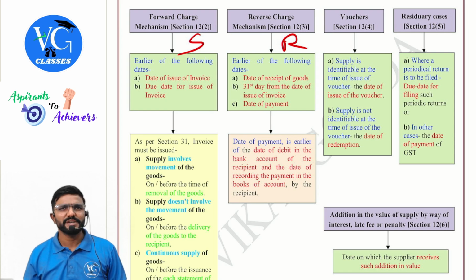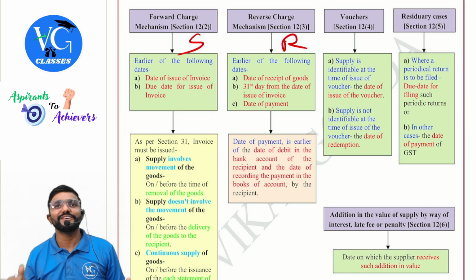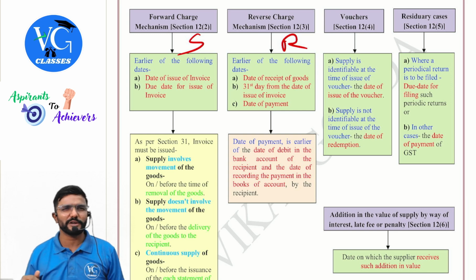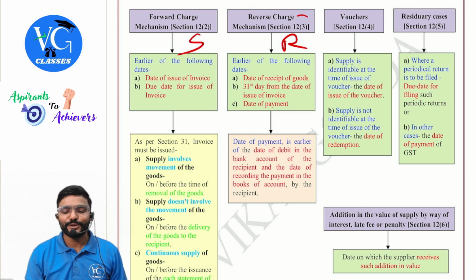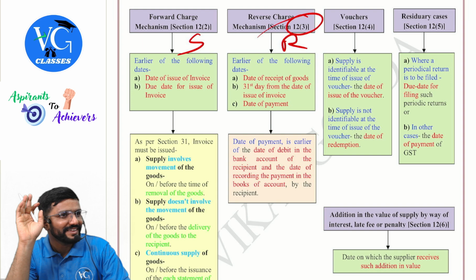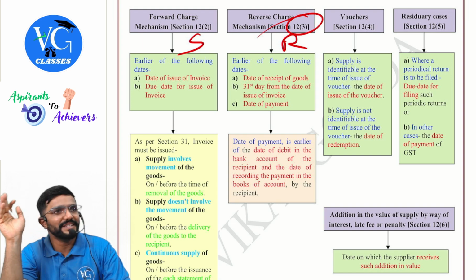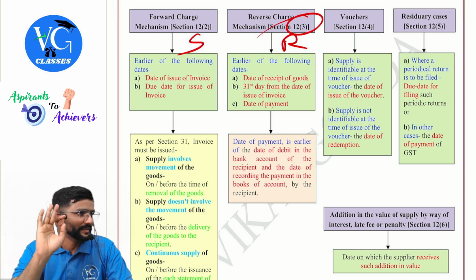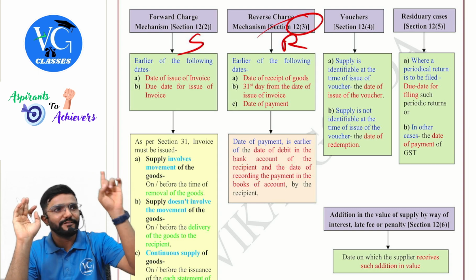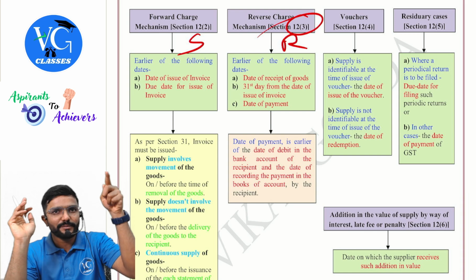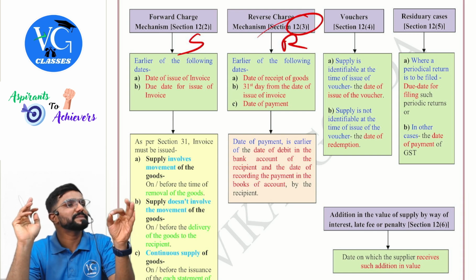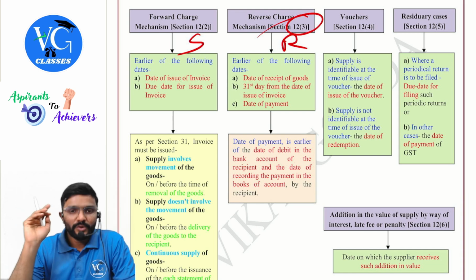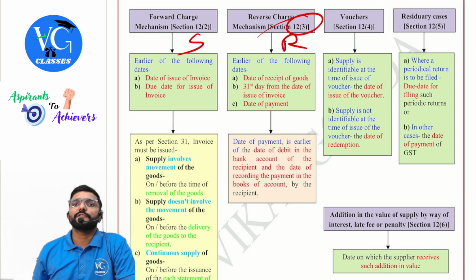Easy to remember, guys. RCM is covered in which section? Section 9(3) of the CGST Act, 5(3) of the IGST Act. Even subsection 4 also talks about it, but only few cases, real estate and all. So here also subsection 3. Easy to remember, RCM, recipient. So 9(3), 9(4) or 5(3), 5(4) talk about RCM. So here also it is covered in subsection 3. Okay, here you have to think from whose point of view?